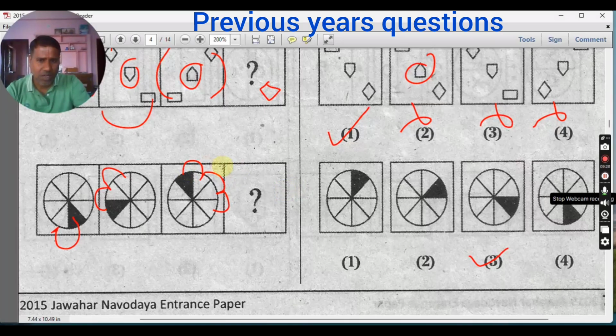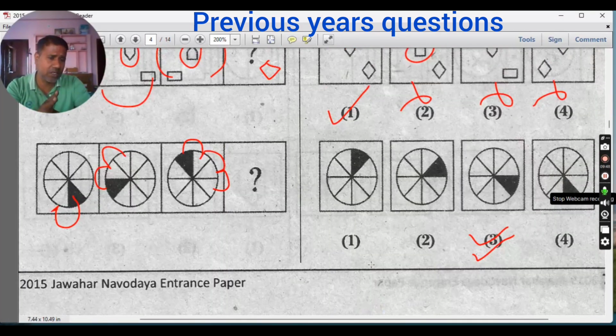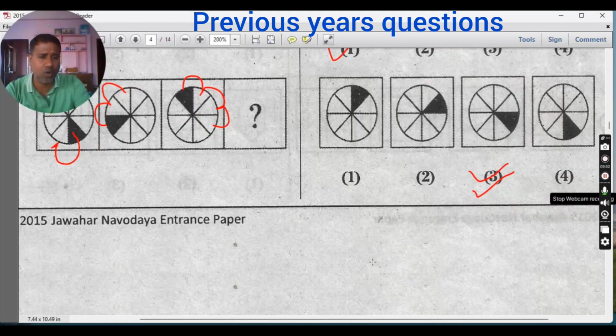You see, there are chances of this figure also to be the answer, because from here to here one step. Okay. Next, two steps. Next, if you think of one step, then it would be the answer. But you have this answer also there. That is the reason you should give preference to this one. You see, when you find two answers correct, give the preference to the one which has more logic.